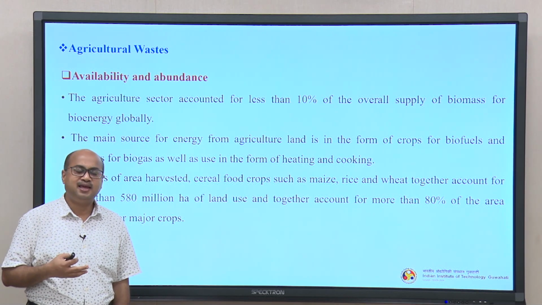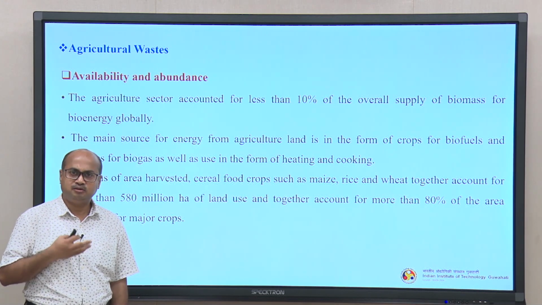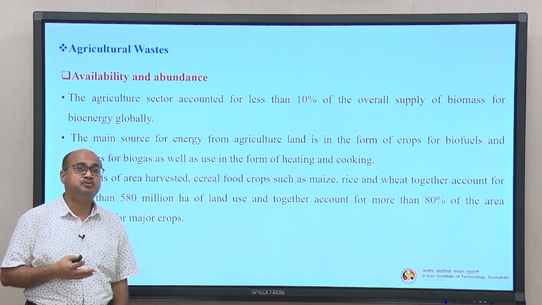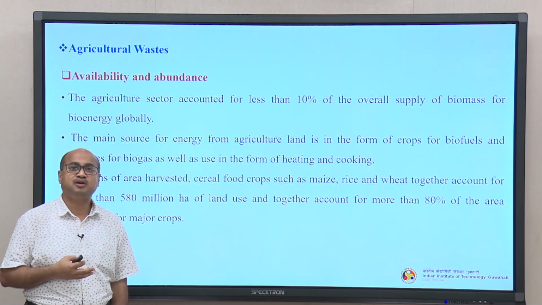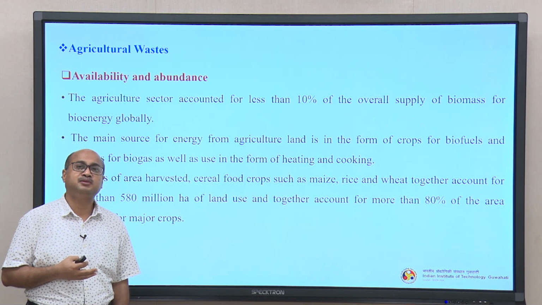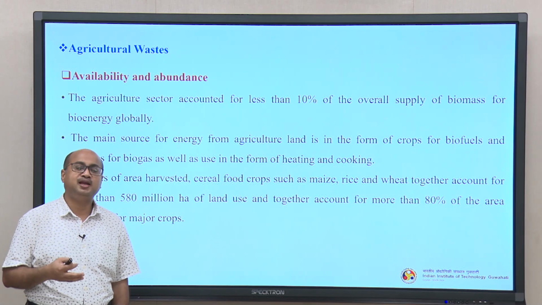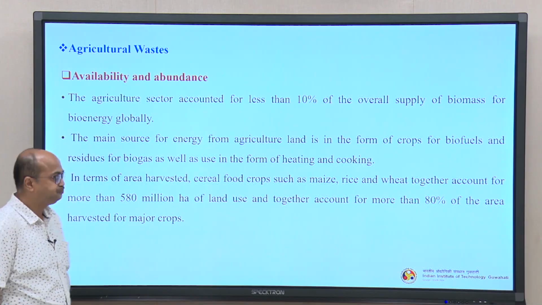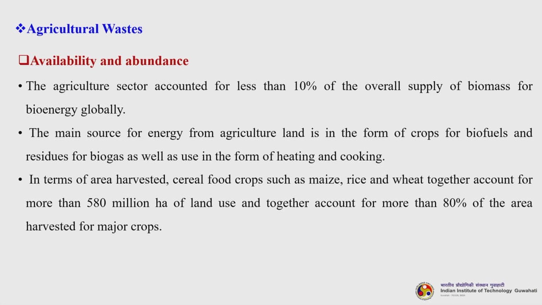There is certainly a sustainability issue in getting this throughout the year, but we do not have to segregate things. Rather, technologies are now developed where we can mix more than one type of agricultural waste, including forest waste also, and convert them to value added products and of course, fuels. So, the main source for energy from agricultural land is in the form of crops for biofuels and residues for biogas, as well as use in the form of heating and cooking.